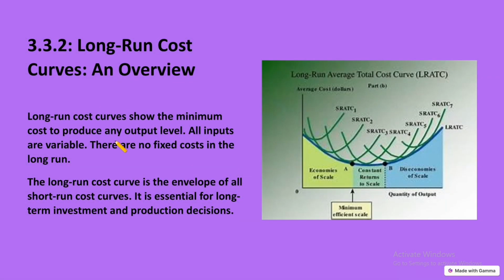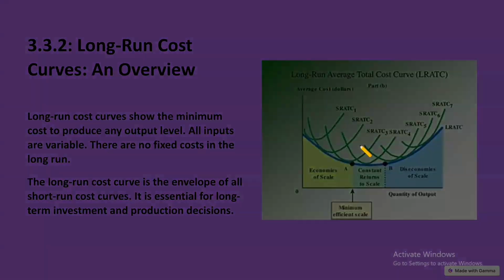Long run cost curves overview. Long run cost curves show the minimum cost of producing any output level. All inputs are variable. There are no fixed costs in the long run. The long run cost curve is the envelope of all the short run cost curves. It is essential for long term investment and production decisions. So this is the long run curve, which is created by short run curves. There are many short run curves in here.